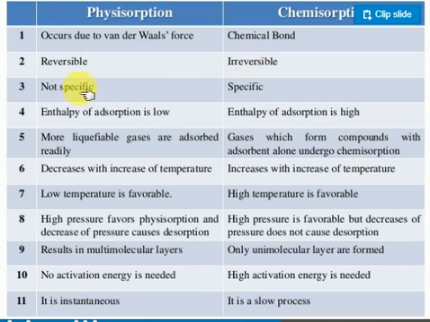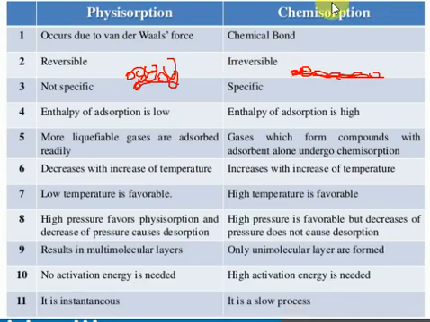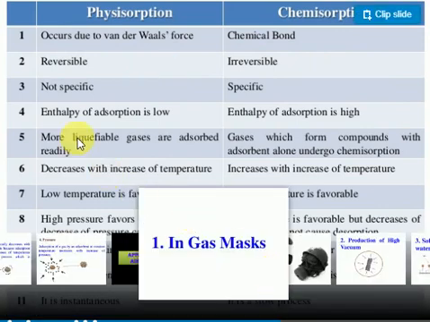Generally, physical absorption is not specific in nature. Why not specific in nature? Just imagine this is one surface area, and a gas molecule attaches to the surface. Look, in an irregular manner they will be attached by physical absorption. But during chemical absorption, the gas molecules accumulate on the surface area in a proper manner, not in an irregular manner. That's why physical absorption is not specific in nature, while chemical absorption is specific in nature.